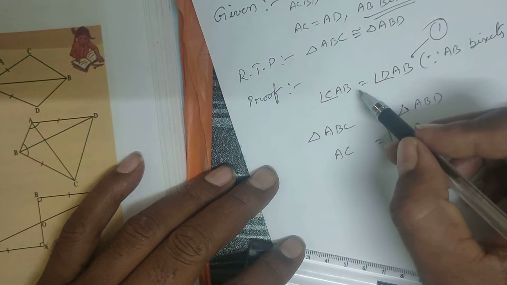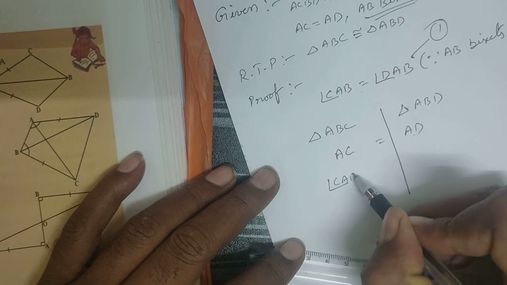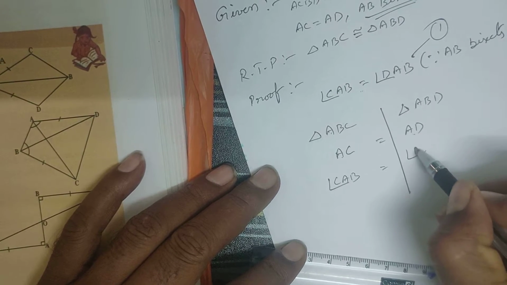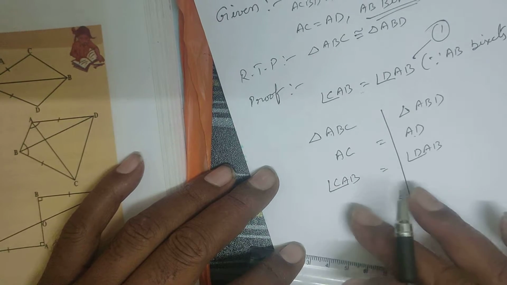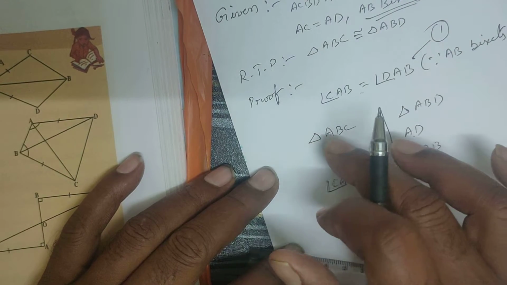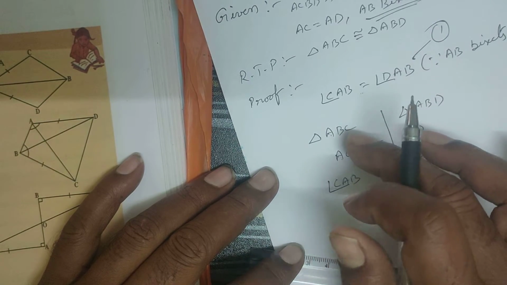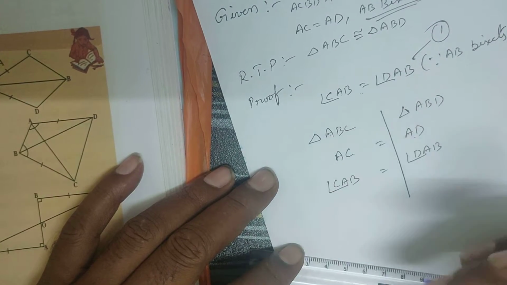Then, from equation number 1, angle CAB is equal to angle DAB. You should not write DAB here and CAB there, because angle CAB belongs to triangle ABC only. So if you keep the heading triangle ABC, all the sides and angles should belong to the same triangle.